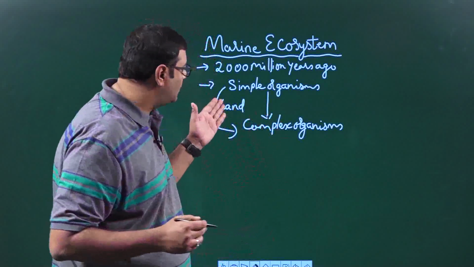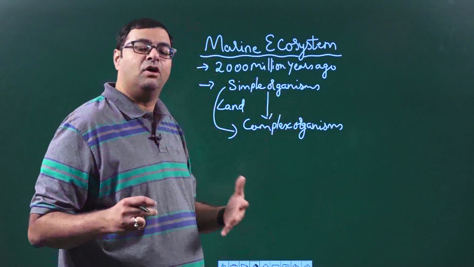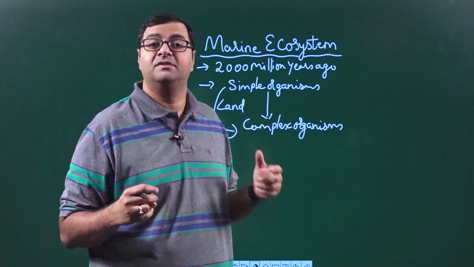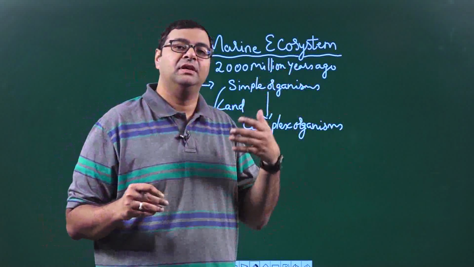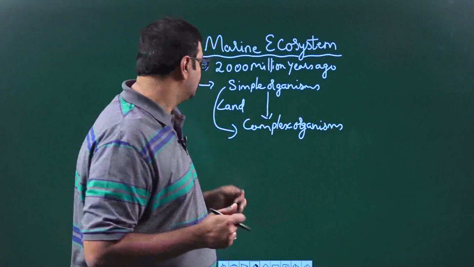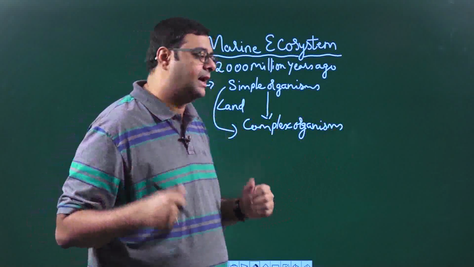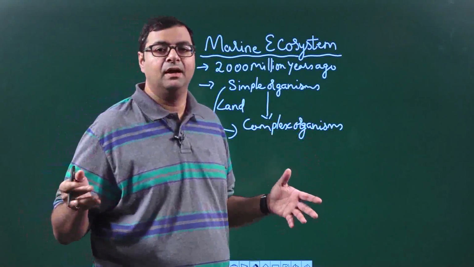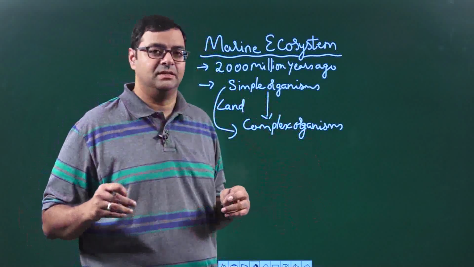So when these organisms came onto the land, they started evolving different adaptations, adapting themselves to the nature present on the land. So the complex organisms we see around these days have evolved from simple organisms which were present in the seas and the oceans.